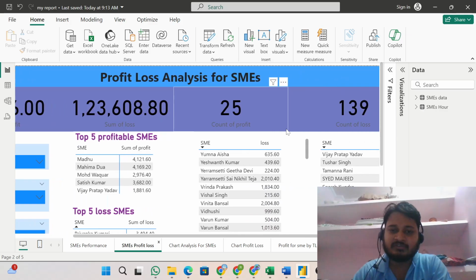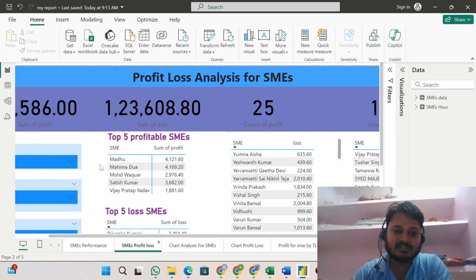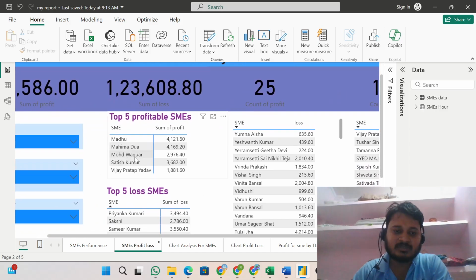The count of profit was 25 SMEs in profit, and 139 SMEs in loss. In this, my name is Muhammad Wakar, and I got a profit of 2070 in that particular week. Actually, the data is present for only 1 week, so if we combine all of the data, we can get an amazing kind of analysis.